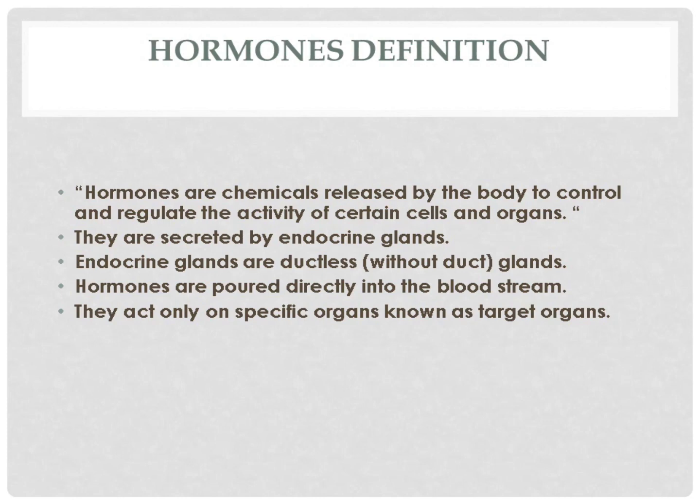Hormones are chemicals released by the body to control and regulate the activity of certain cells and organs. They are secreted by endocrine glands. Endocrine glands are ductless glands. Hormones are poured directly into the bloodstream. They act only on specific organs known as target organs.